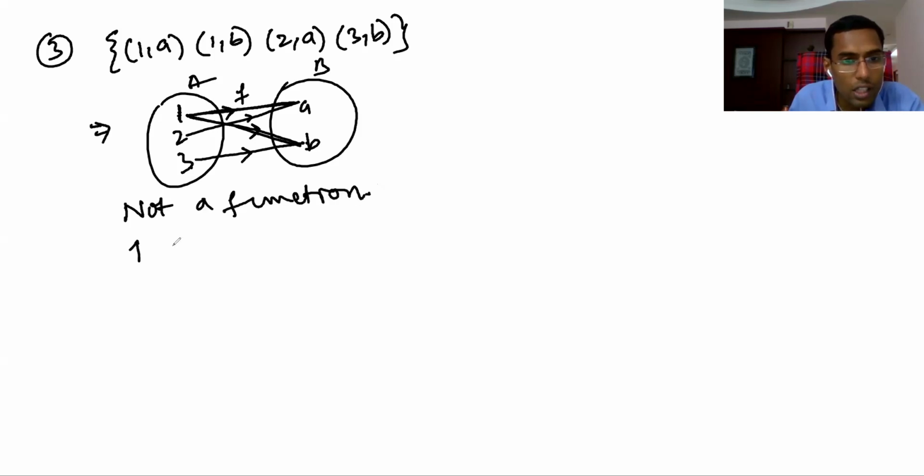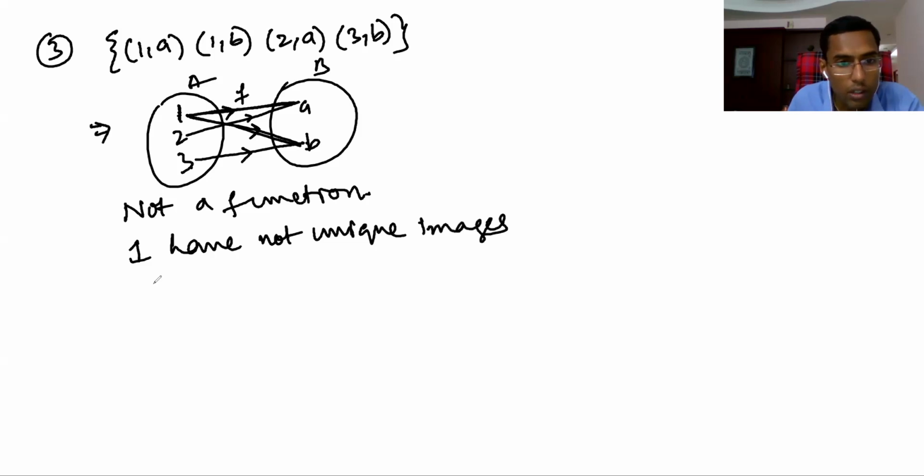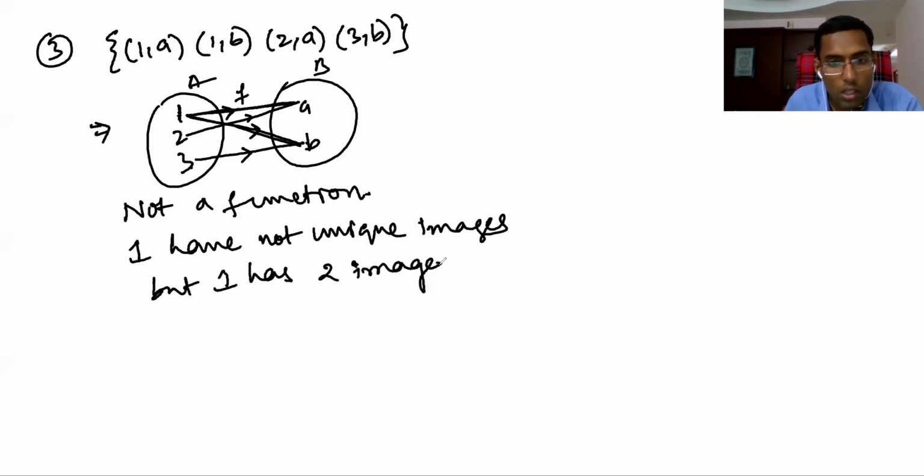One has no unique image; one has 2 images, namely a and b. Therefore it is not a function.